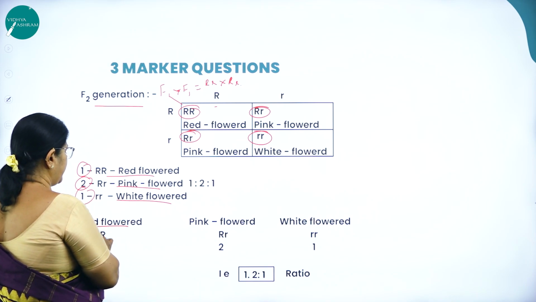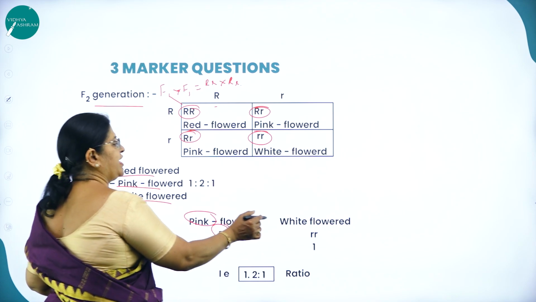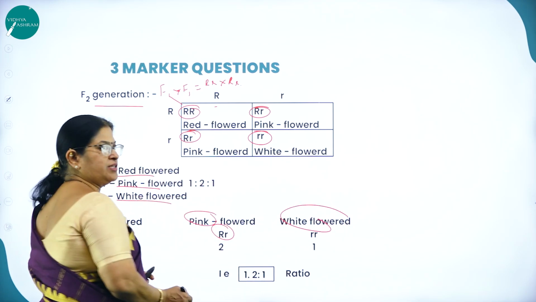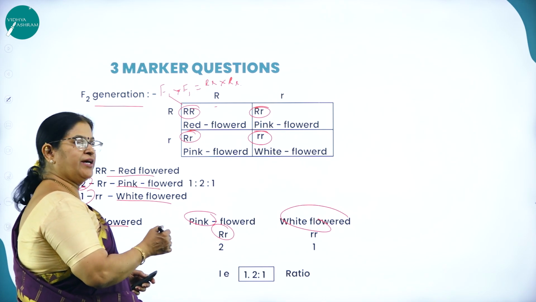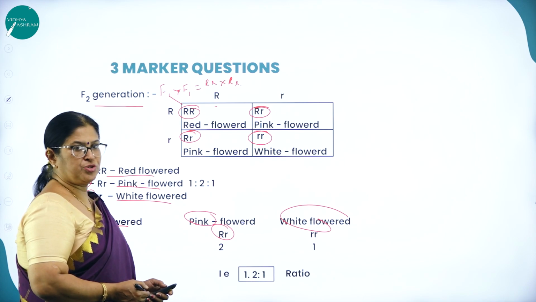So red flowered is 1, pink flower is 2 and white flower is 1. So what is the ratio? 1:2:1 is the phenotypic ratio. So here both the phenotypic ratio and genotypic ratio are 1:2:1.